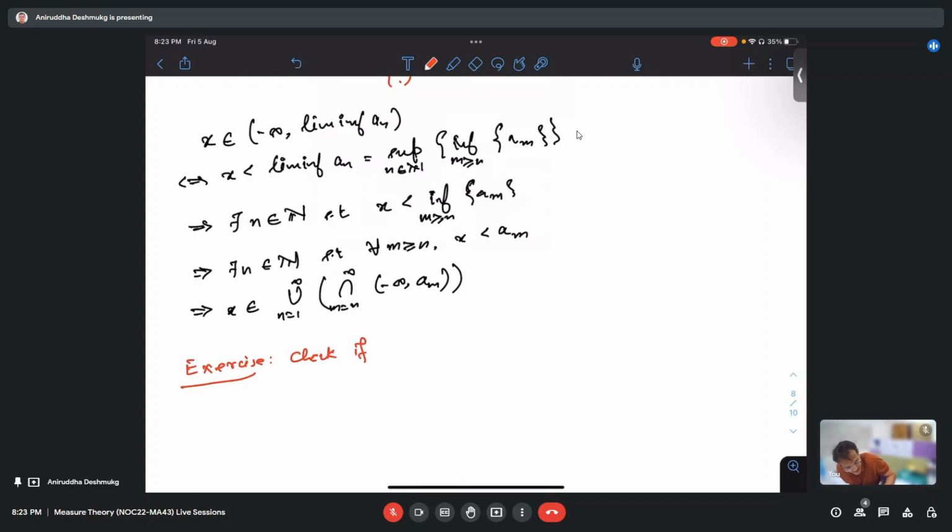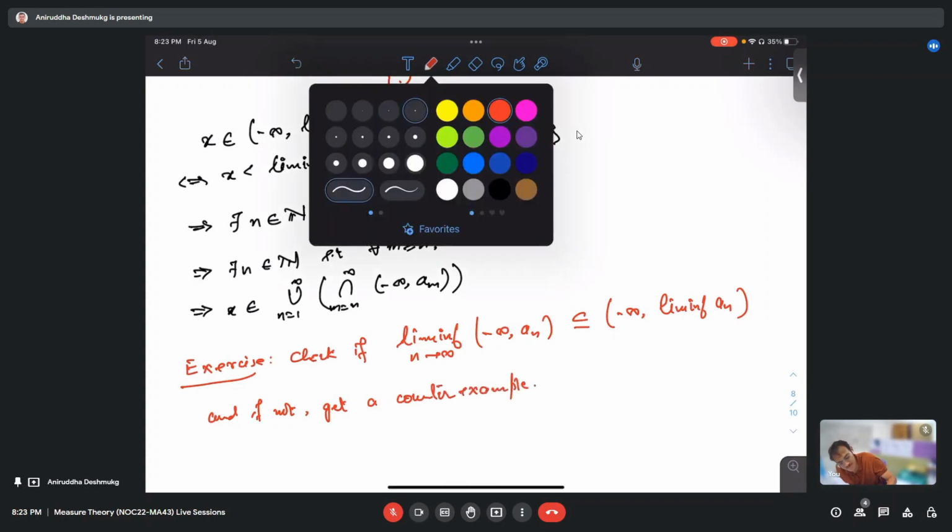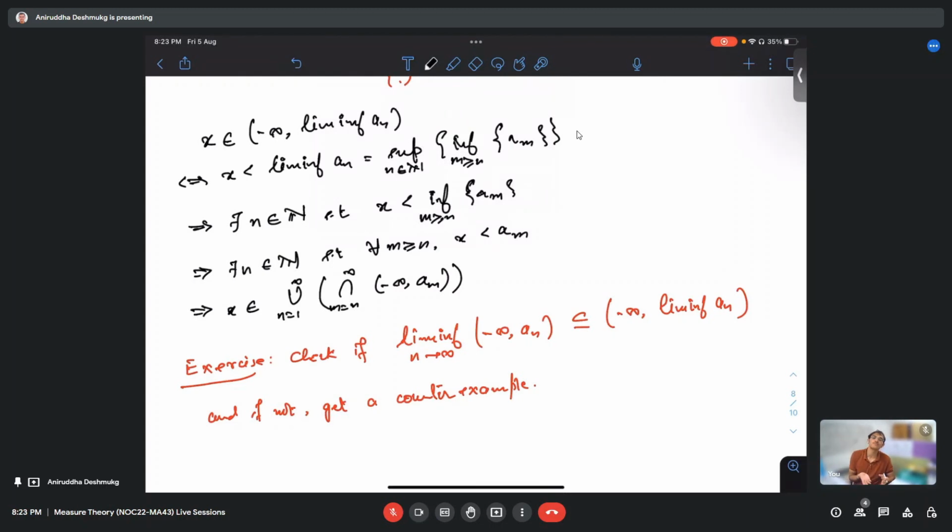Check if this lim inf of (minus infinity, an) is contained in (minus infinity, lim inf an), and if not, get a counterexample. So actually, we have seen this. You just need to go through the notes and you will get the counterexample immediately.